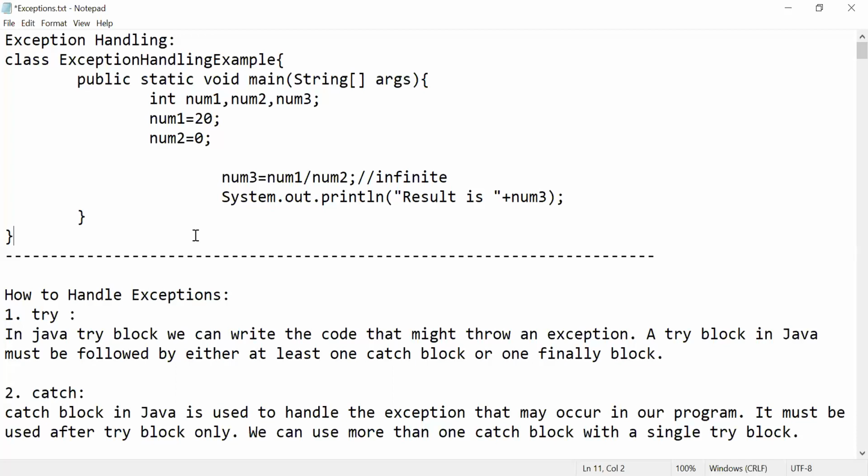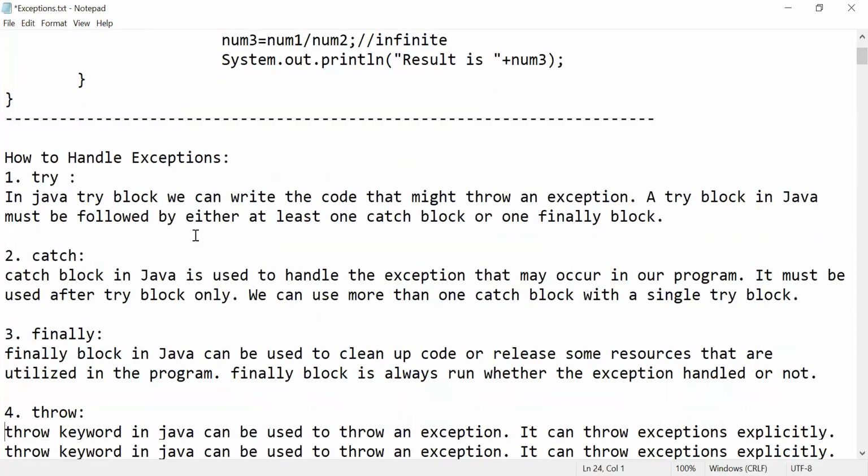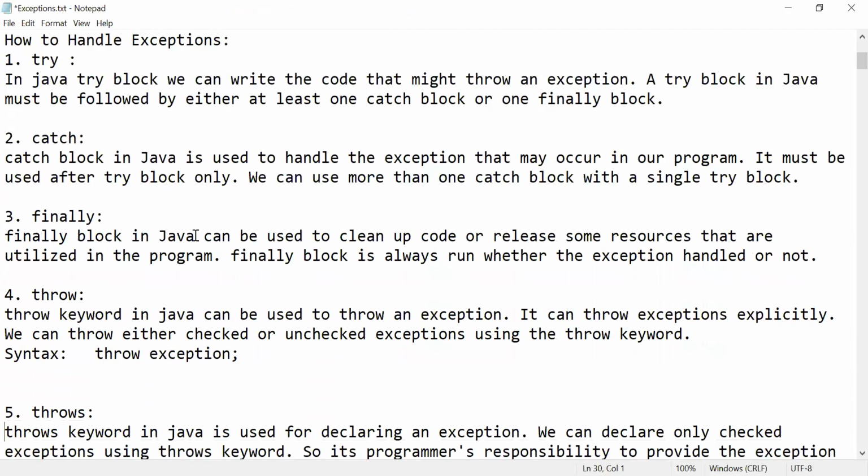So instead of that predefined message, we need to give our own customized message, right? Please don't enter 0 in the place of the denominator. That will be fine, and the user can understand that we can't enter 0 as the value of the denominator. Then how are we going to handle exceptions? That is the famous question: how to handle your exceptions.